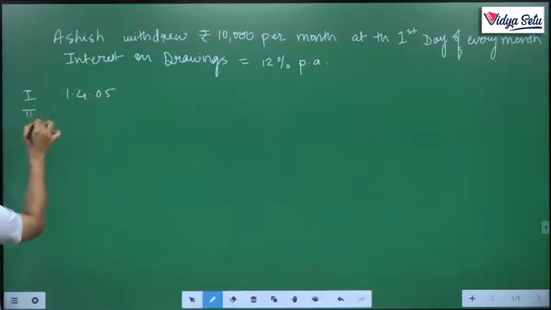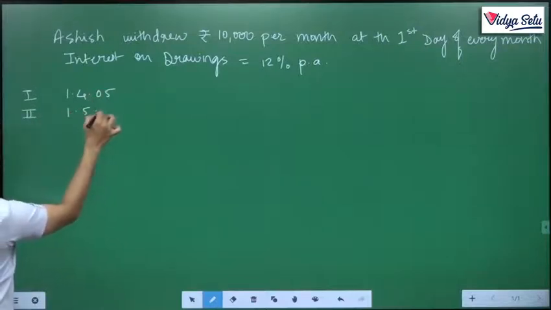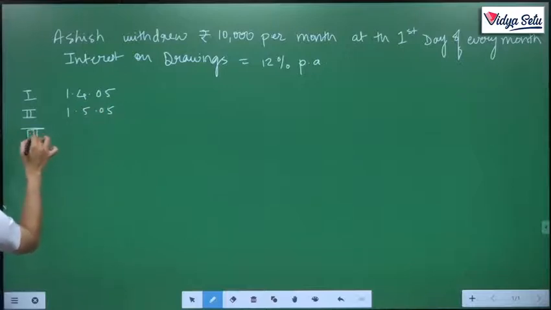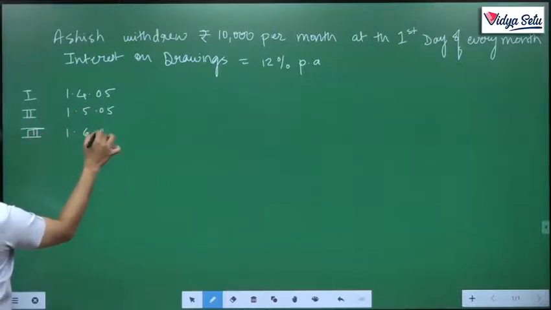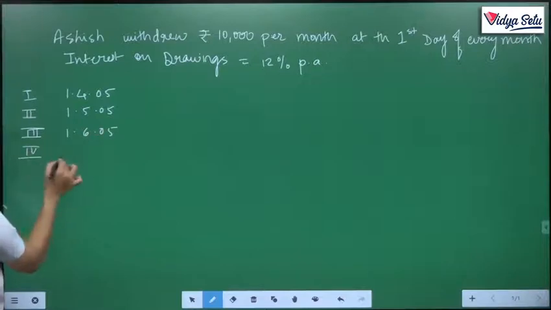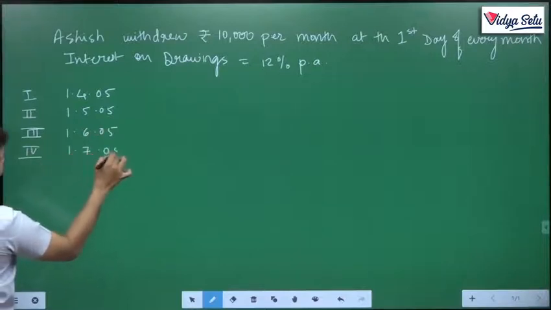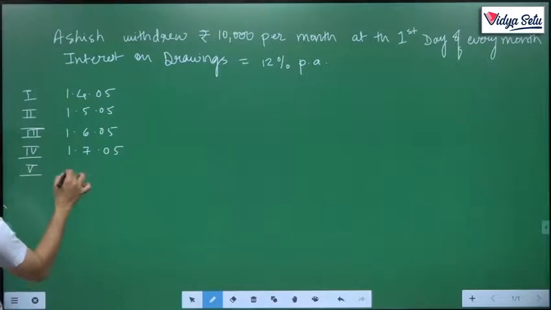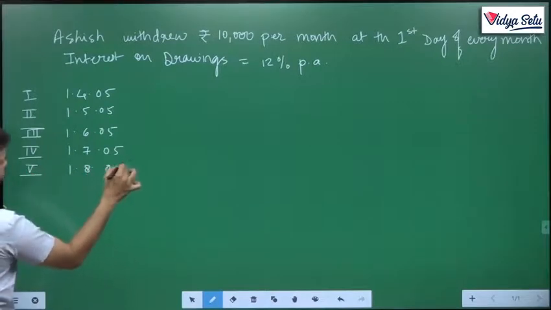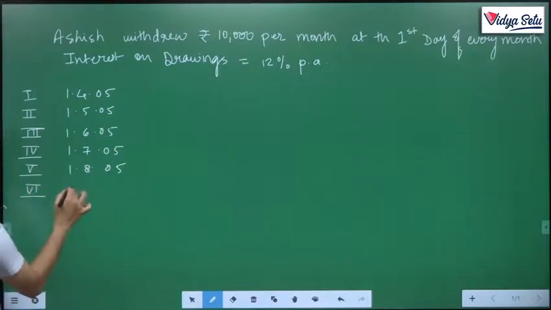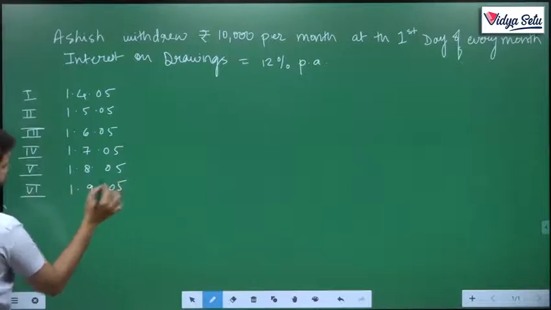The second drawing will be on 1/5/05. Third drawing will be on 1/6/05. Fourth on 1/7/05. Fifth on 1/8/05. Sixth on 1/9/05.